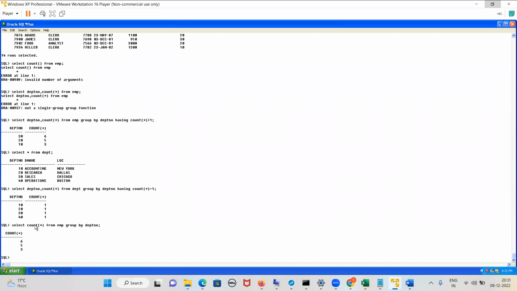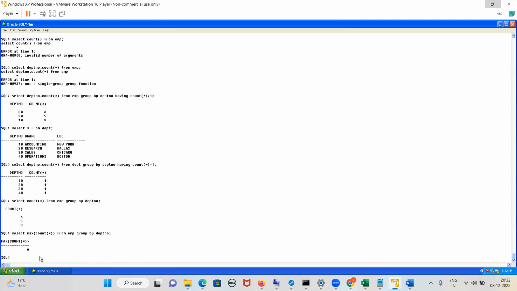If I put the maximum over it, then what output will I get? Will I get 6? Only 6. What do I have to do? This is called a nested group function. So I have to write select max of count of star from EMP group by department number. So what is the output I'm getting? 6. Yes or no, guys? Only the maximum.